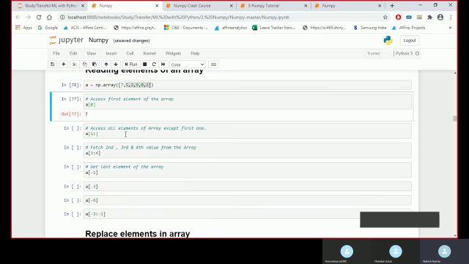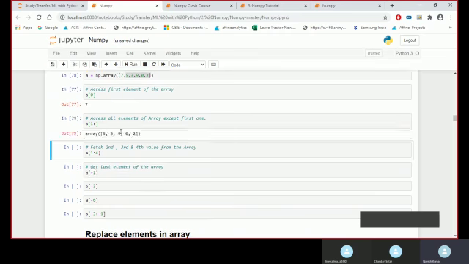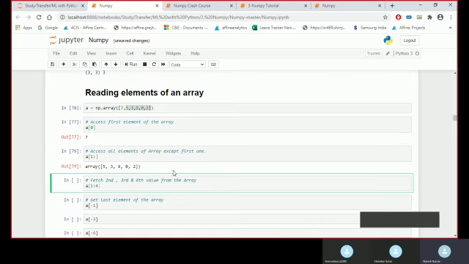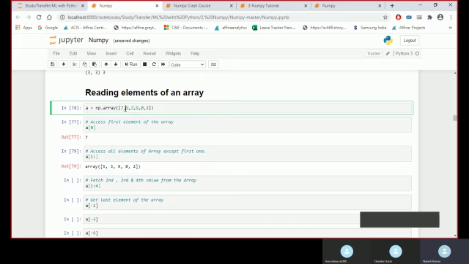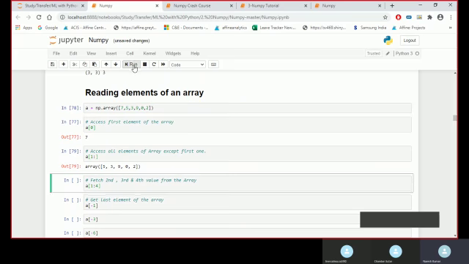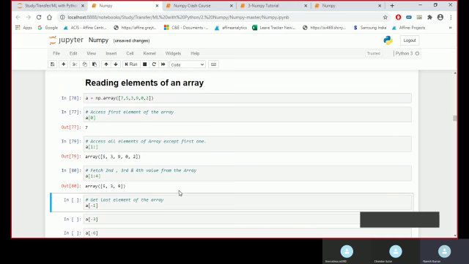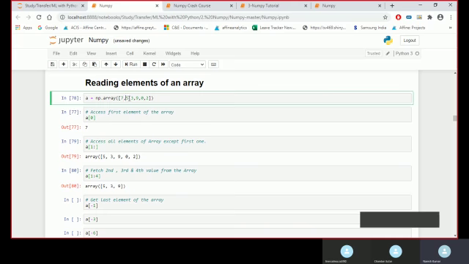From 5 you can get 3902. If you want a range in between, we can do that as well. From the first index it will take till the fourth index: 1 2 3 4. So first index is this, second index is this, third index is this: 5 3 and 9.